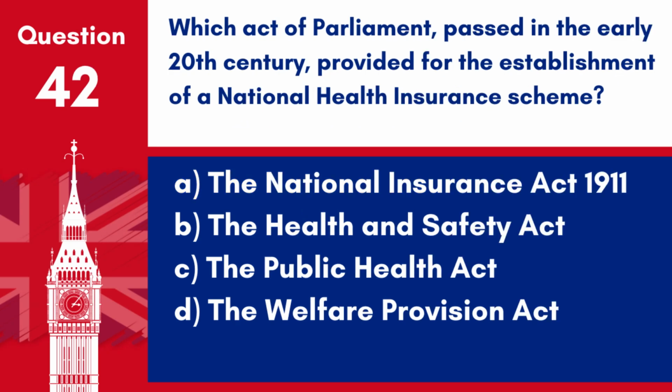Question 42. Which Act of Parliament, passed in the early 20th century, provided for the establishment of a national health insurance scheme? A. The National Insurance Act 1911. B. The Health and Safety Act. C. The Public Health Act. D. The Welfare Provision Act. Answer A. The National Insurance Act 1911. This act introduced a national health insurance scheme, which was one of the foundations for the later development of the welfare state.